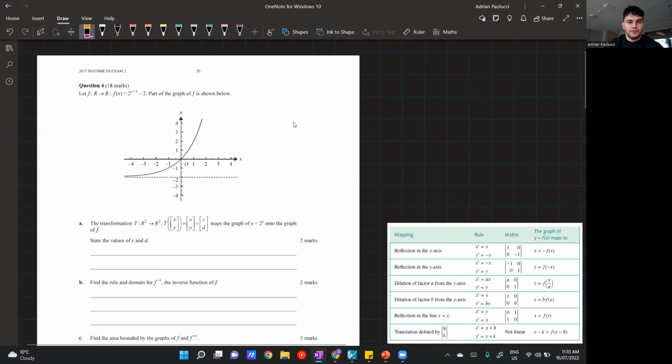So let's start reading this question. Luckily, there's not too much information behind this question. It just gives us a function, f of x is equal to 2 to the power of x plus 1, minus 2, and then gives us a graph as well.